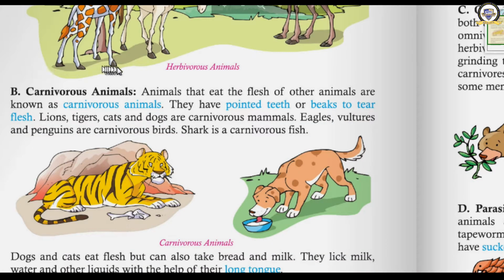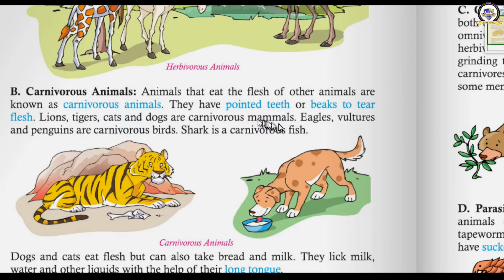The next group of animals are called as carnivorous animals or carnivores. What are they? They eat the flesh of other animals. What are they having for that? They have pointed teeth or beaks. There are some birds also who are carnivorous, and they have pointed beaks to tear the flesh. Animals have pointed teeth, and carnivorous birds have pointed beaks, so that they can tear the flesh. Examples are lion, tiger, cat, dog, etc.